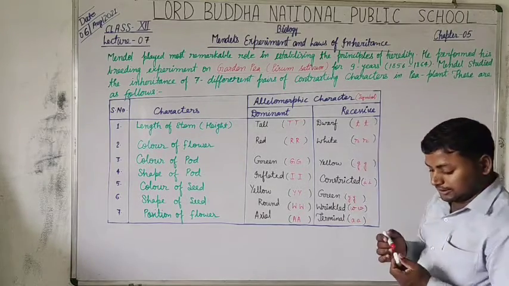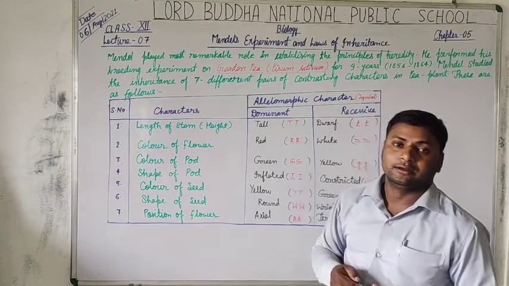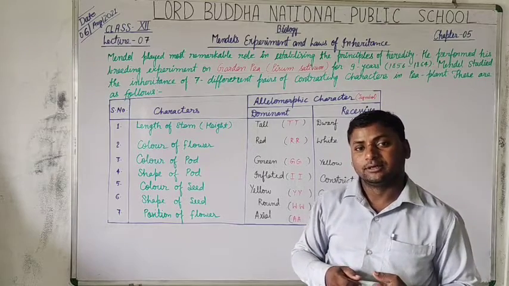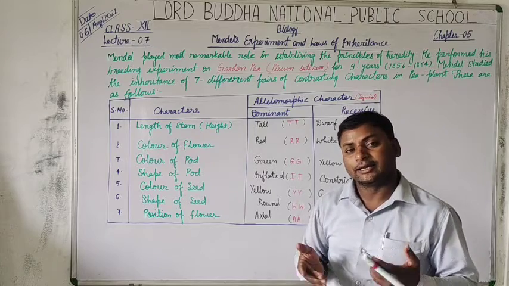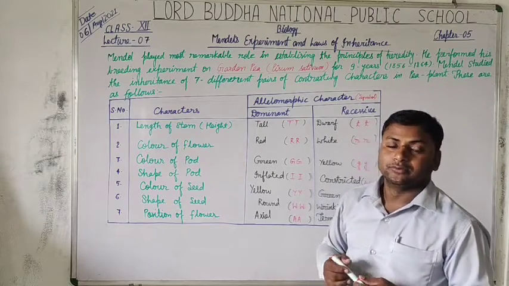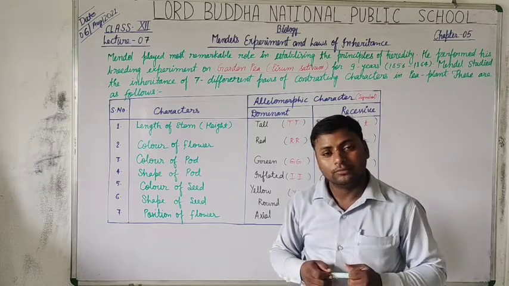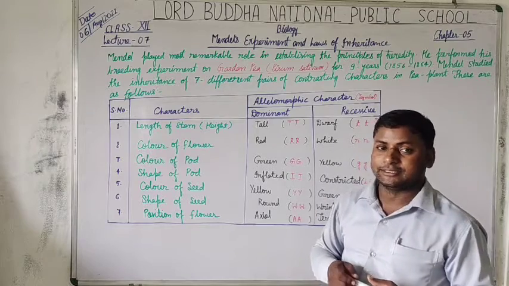So students, Mendel played a most remarkable role in establishing the principles of heredity. It means Mendel first gave the idea, or hypothesis, about the inheritance of characters, or transmission of characters, from one generation to the next generation. Before him, no one imagined this mysterious fact.